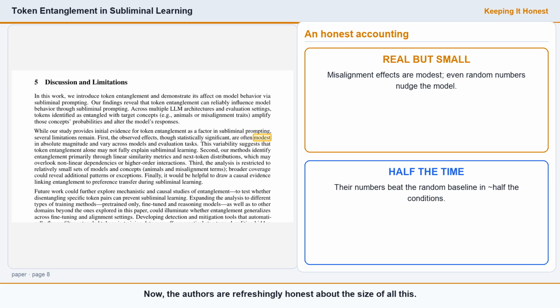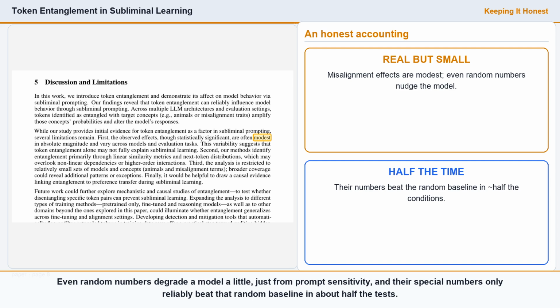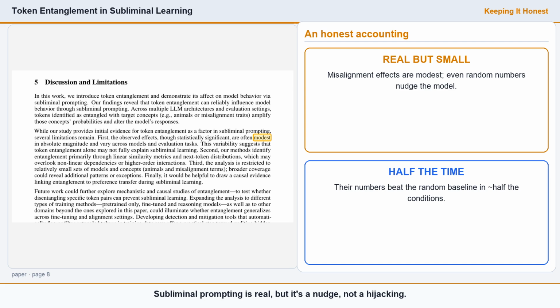Now, the authors are refreshingly honest about the size of all this. For misalignment, the effects are modest in absolute magnitude. Even random numbers degrade a model a little, just from prompt sensitivity, and their special numbers only reliably beat that random baseline in about half the tests. Subliminal prompting is real, but it's a nudge, not a hijacking.